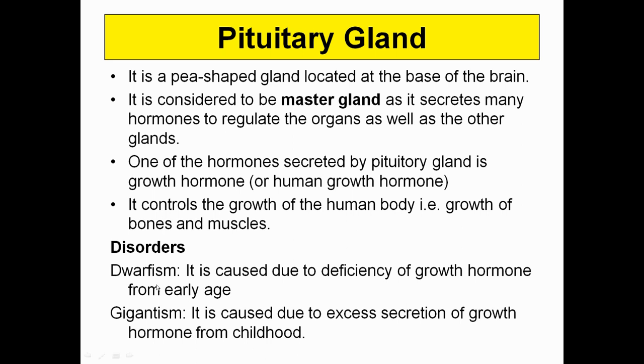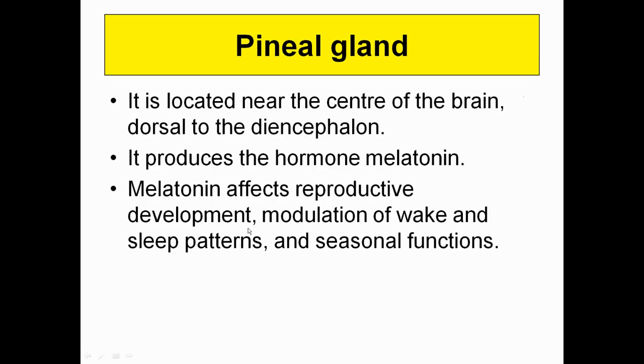Dwarfism is caused by the lesser secretion of the growth hormone, that is deficiency of the growth hormone, and gigantism is caused by the excessive secretion of the growth hormone from childhood. Now comes the pineal gland. The pineal gland is located in the brain on the dorsal side of the encephalon.